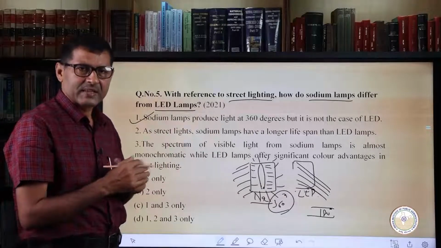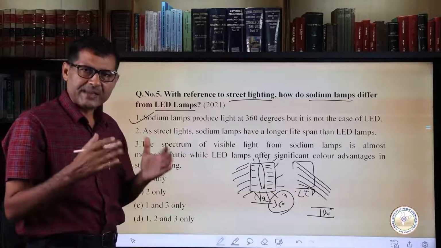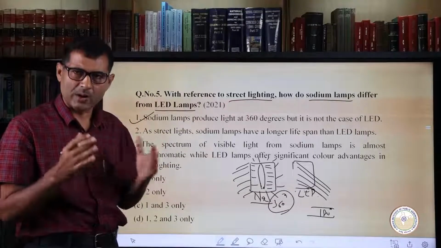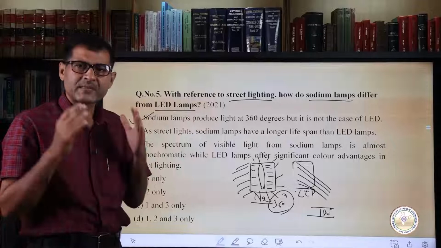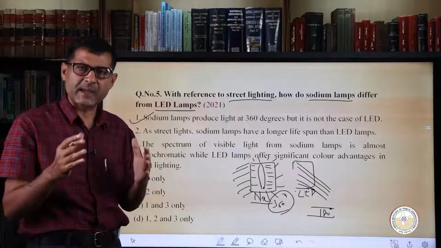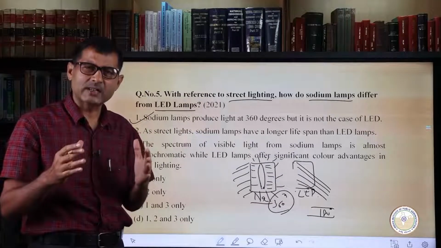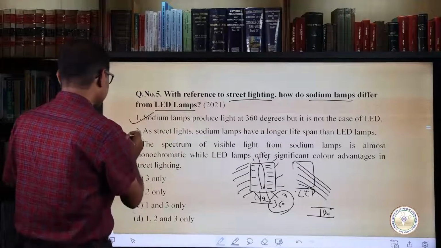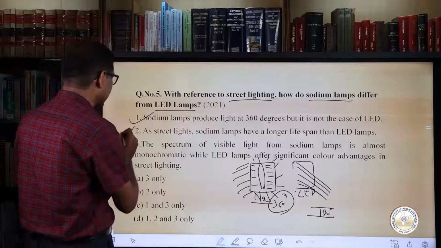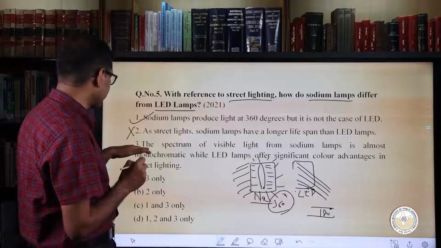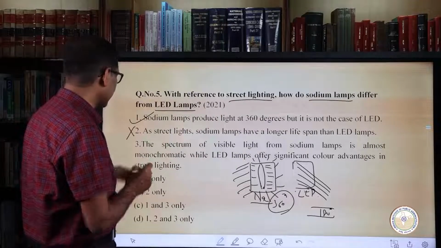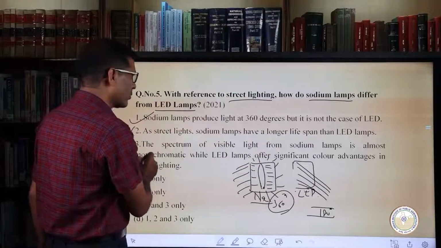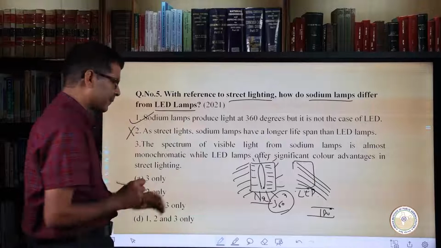To this, sodium lamps have a lifespan of 24,000 to 25,000 hours, whereas LED lamps have a lifespan of 25,000 to 2 lakh hours. In this case, statement number two is incorrect. And now we look at the final statement, statement number 3. The spectrum of visible light from a sodium lamp is almost monochromatic.